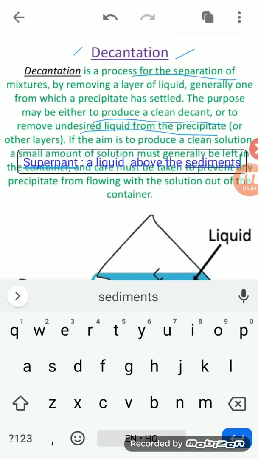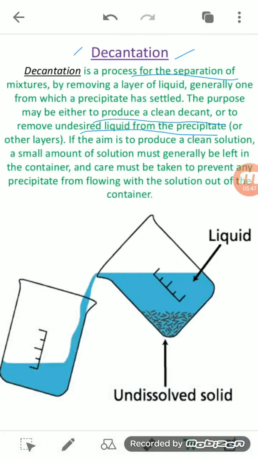You can see here, this is the process of decantation, in which the undissolved solid is present at the bottom, and we pour the clear liquid which is present above it. The process of sedimentation and decantation we can do with a mixture of sand and water. So if a mixture of sand and water is kept in a container, it can be separated by the process of sedimentation.